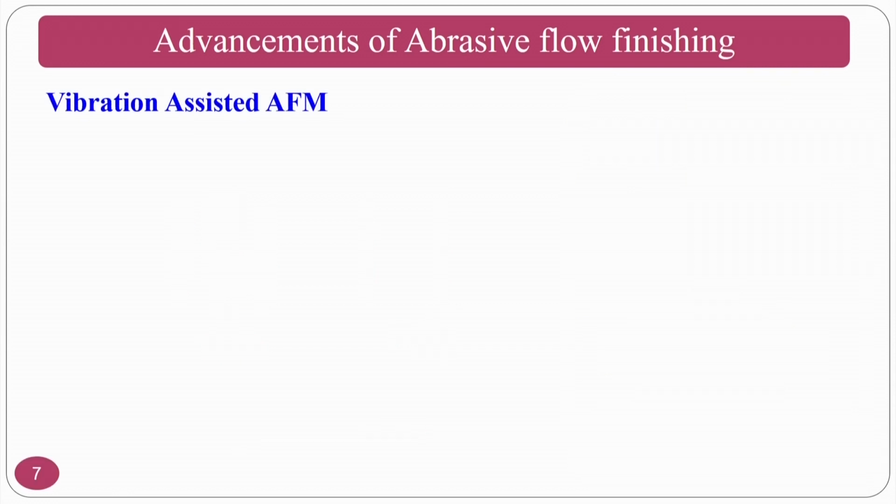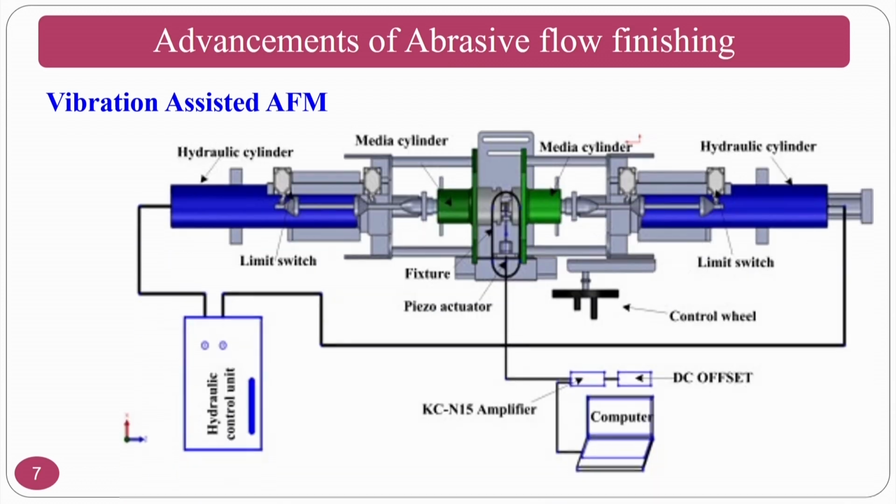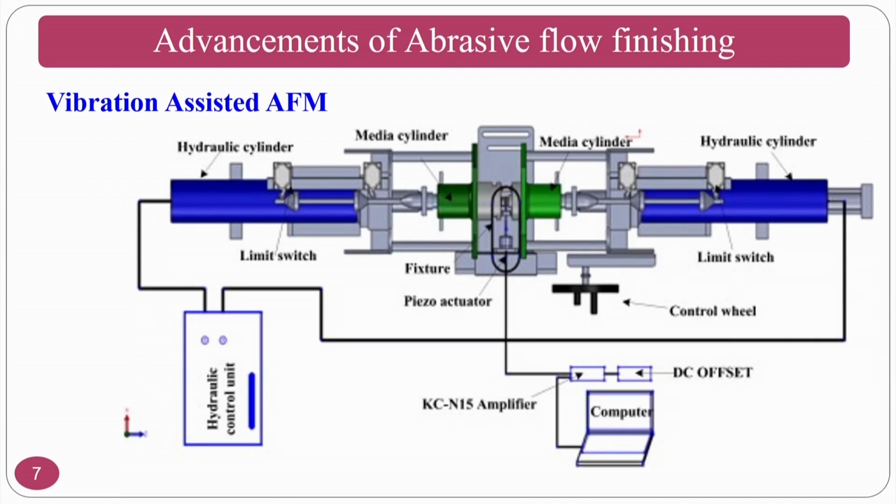Another advancement is the vibration assisted abrasive flow machining process, or vibration assisted abrasive flow finishing process. Here it is approximately similar to the abrasive flow finishing process only, but the workpiece is given vibrations. As you can see here, hydraulic cylinder 1 and hydraulic cylinder 2 push the medium, and there are medium cylinder 1 and medium cylinder 2.